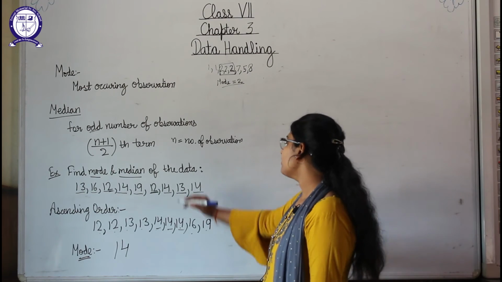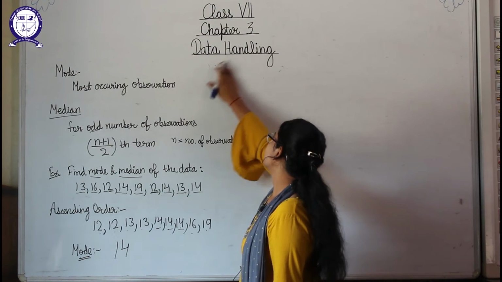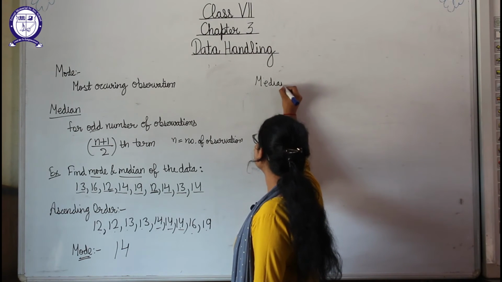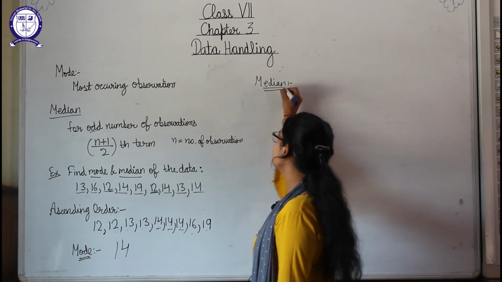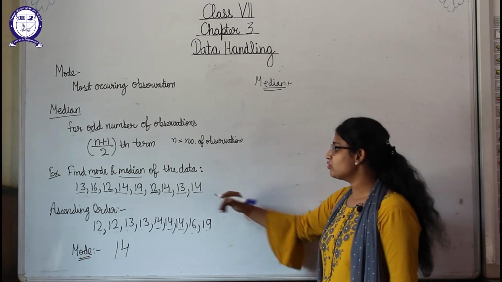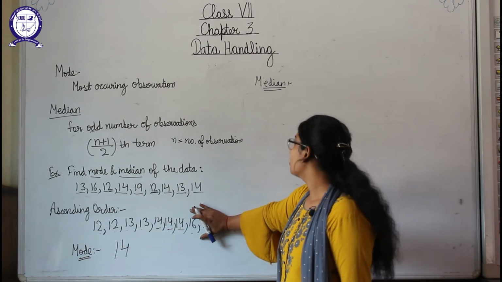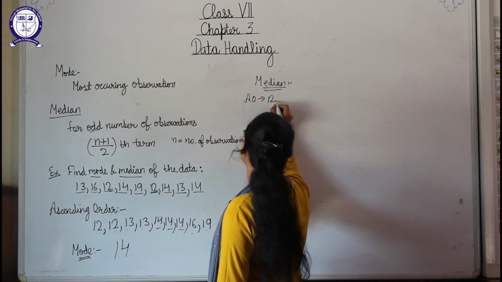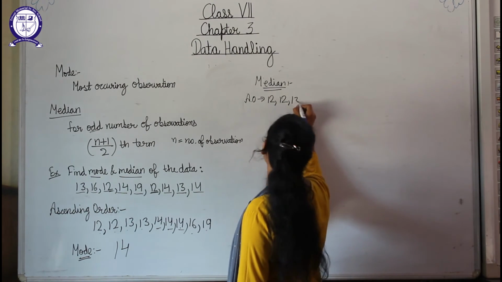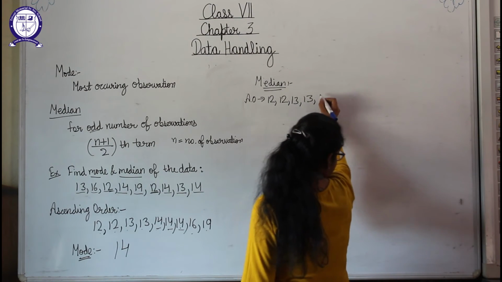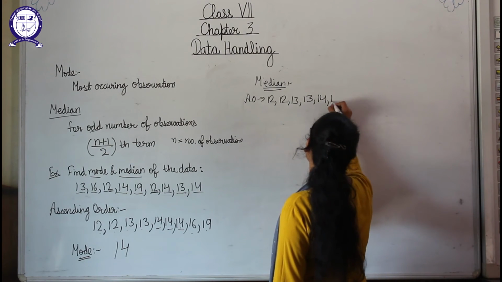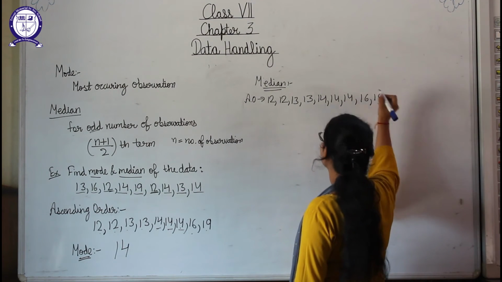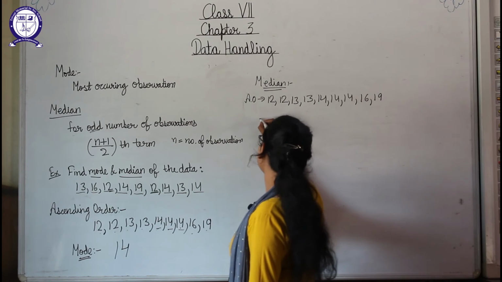Okay, now we will find out the median. So what will be the median, students? For median also, first of all, what we need to do, we have to arrange in ascending order first. Okay, so this will be the same order, ascending order will be the same, means 12 12 13 13 14 14 14, means 14 3 times, then 16 and 19.